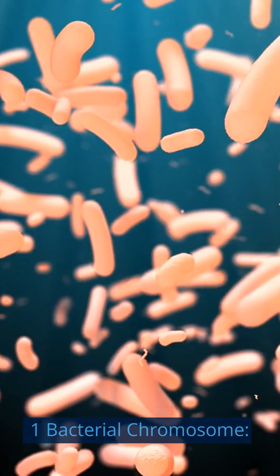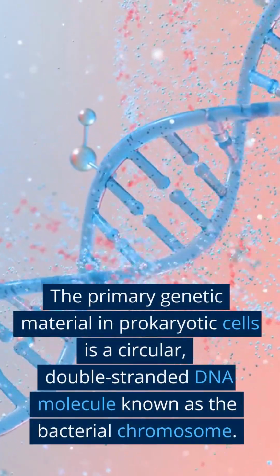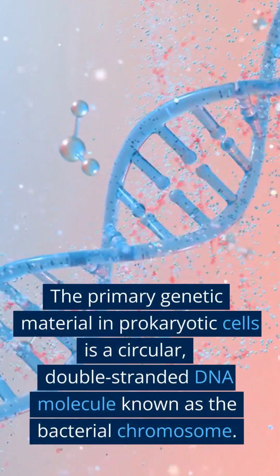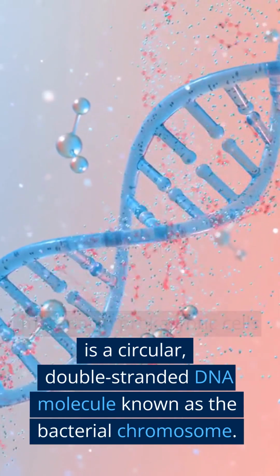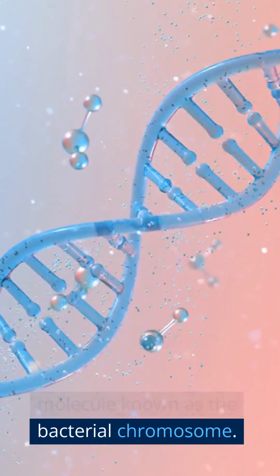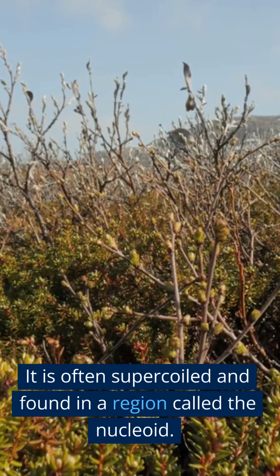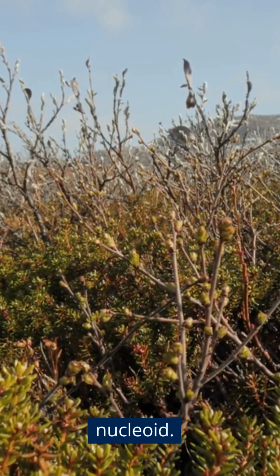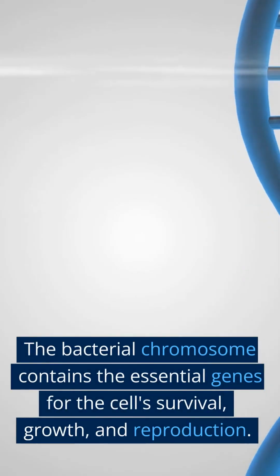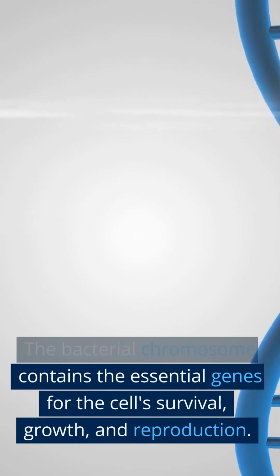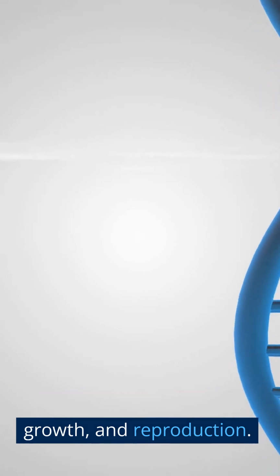1. Bacterial chromosome. The primary genetic material in prokaryotic cells is a circular, double-stranded DNA molecule known as the bacterial chromosome. It is often supercoiled and found in a region called the nucleoid. The bacterial chromosome contains the essential genes for the cell's survival, growth, and reproduction.